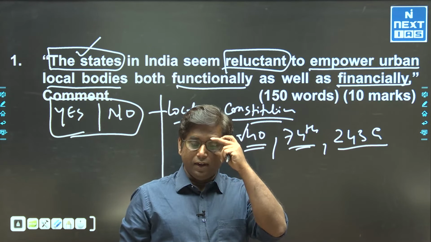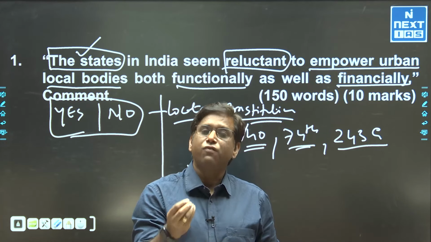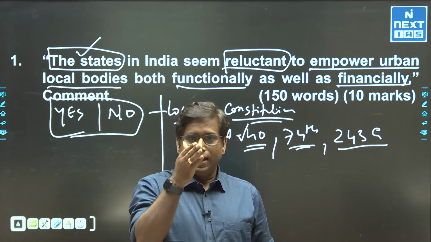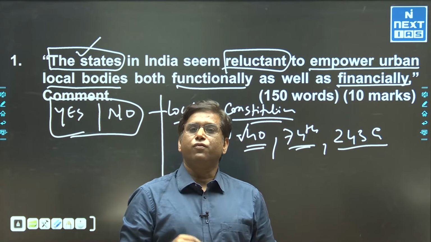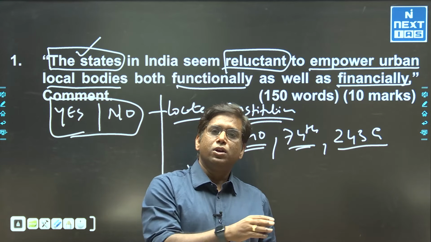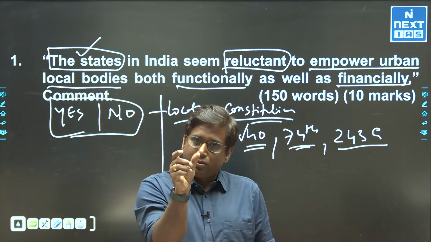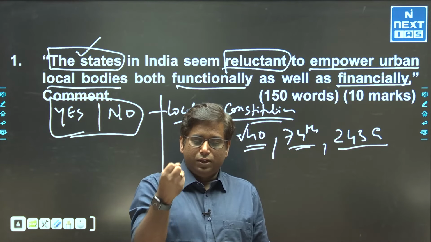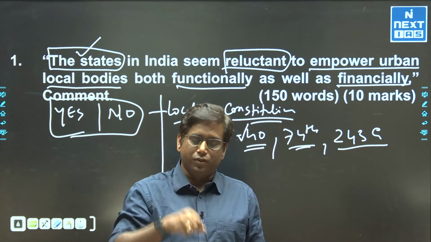So there is a tendency of centralization of power among the states, and this is despite the primary responsibility as per the 74th constitutional amendment law to substantially devolve power. So this idea of centralization of power among the states is one of the major reasons.